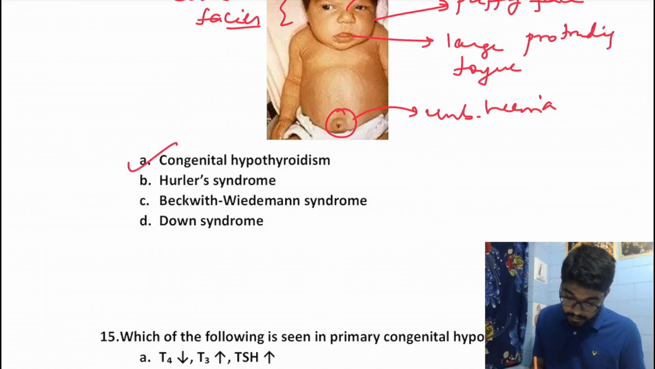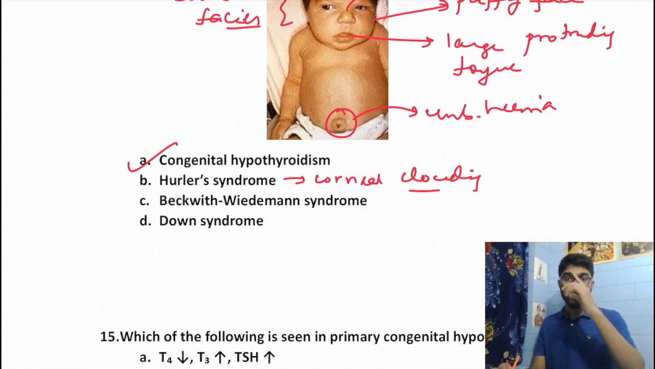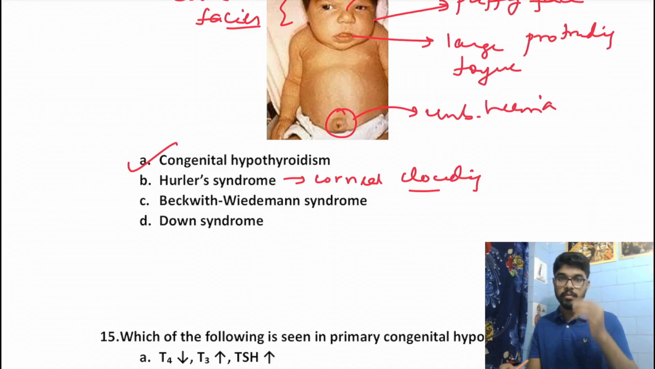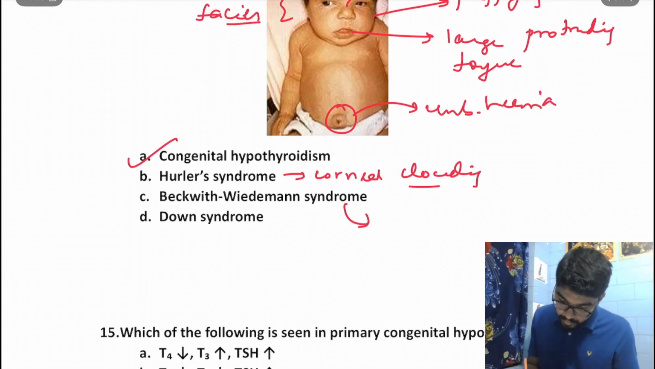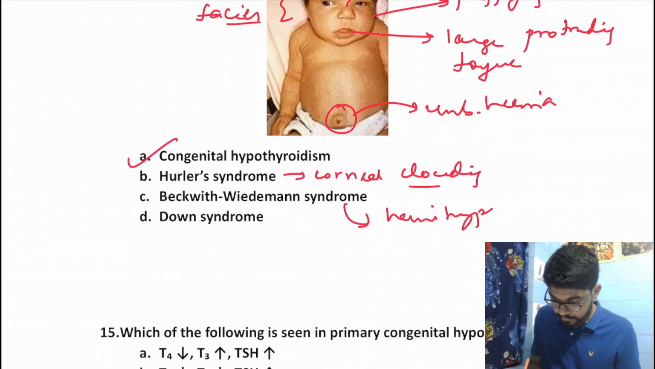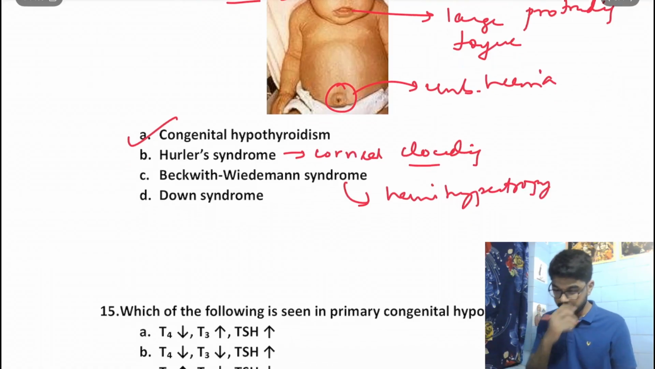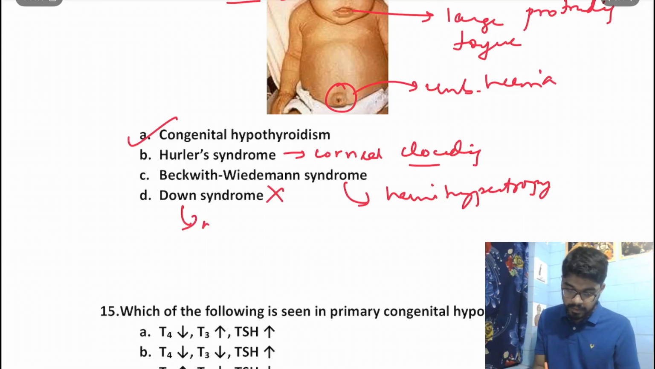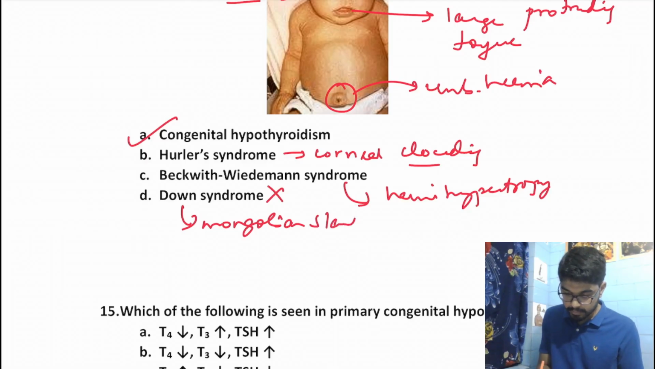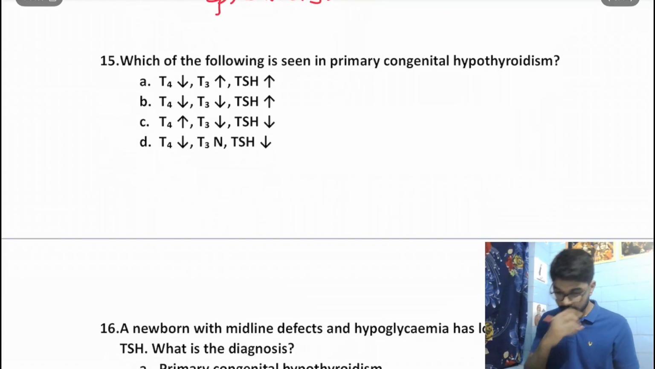Hurler syndrome has corneal clouding, although not evident over here, and moreover, Hurler syndrome is not evident from birth. It develops later in life. Beckwith-Wiedemann, we would have hemihypertrophy, which is not present over here. And in Down syndrome, we would have other features like the Mongolian slant and epicanthal folds in the child. So moving on to the next question.